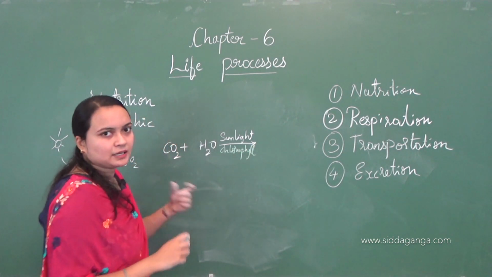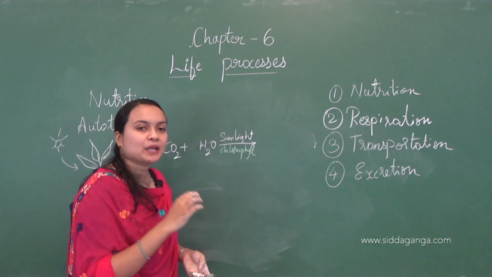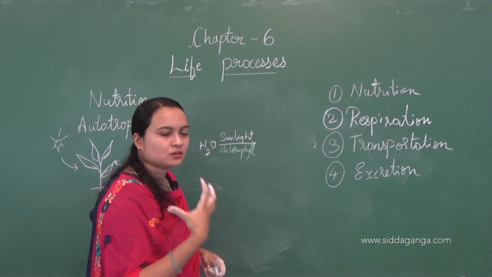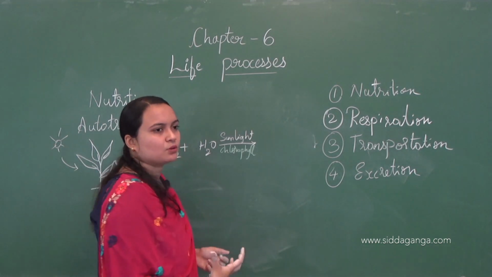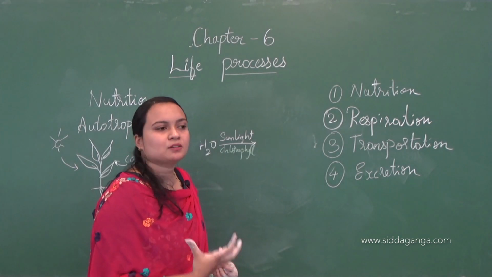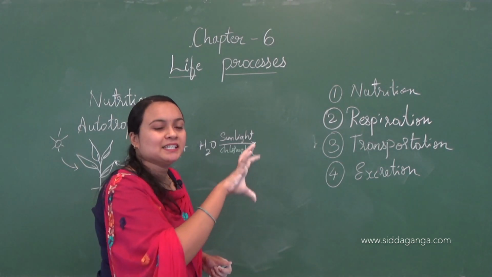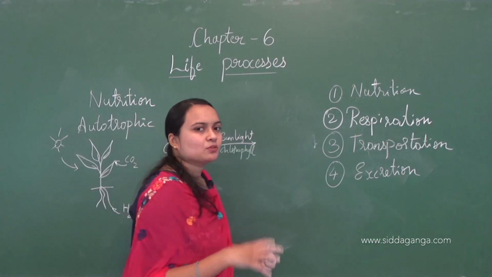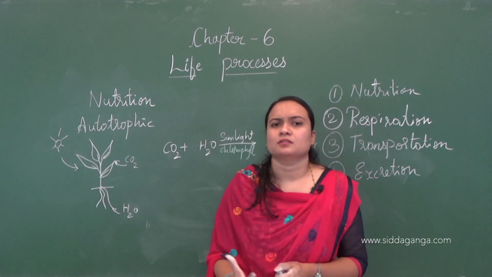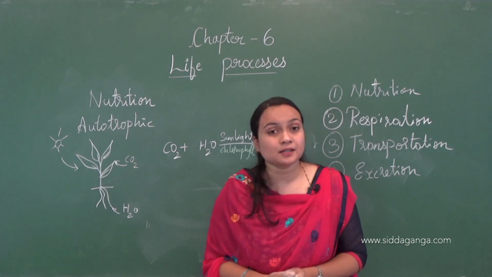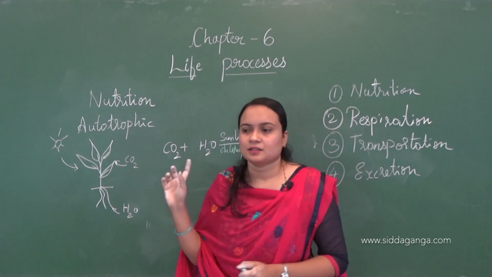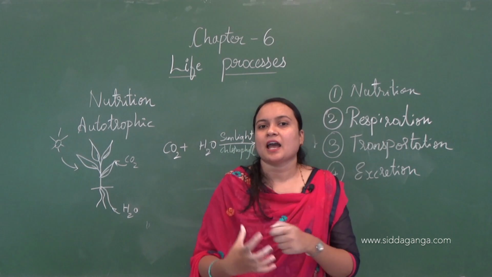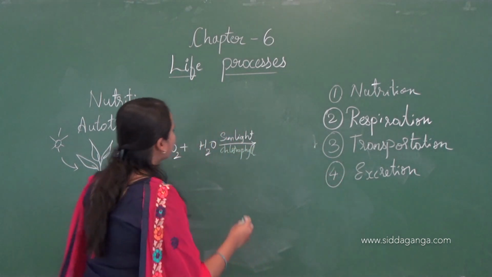So chlorophyll is a pigment which is present in the chloroplast. This chlorophyll is responsible for the green color. Then what about the other plants which are not green in color? Let us complete this reaction. I'll tell about that later, okay?